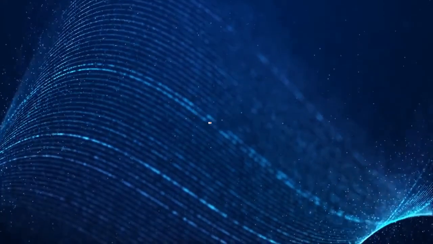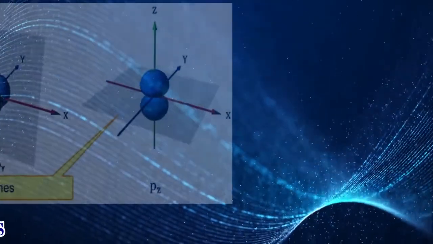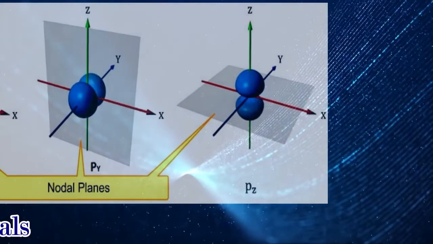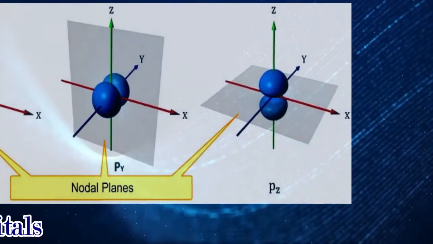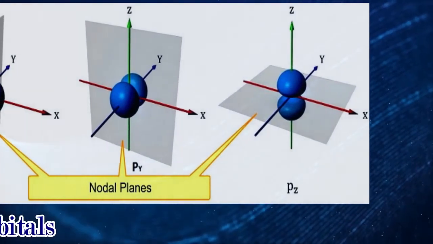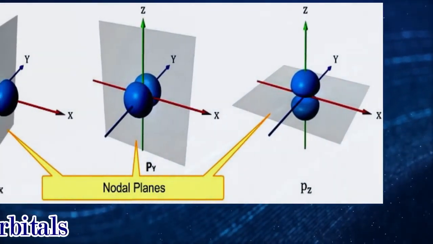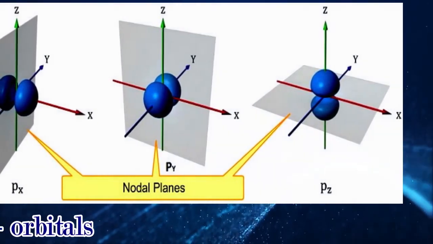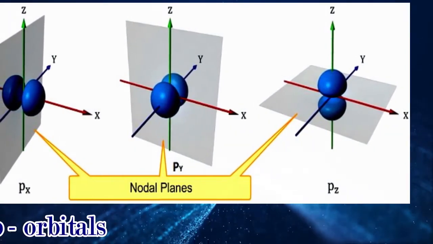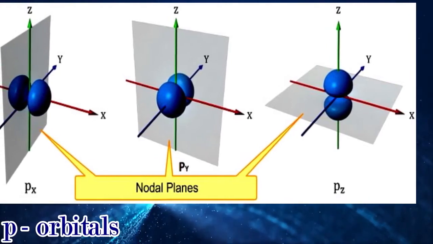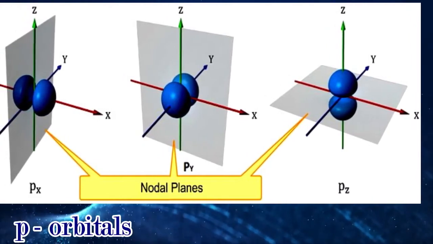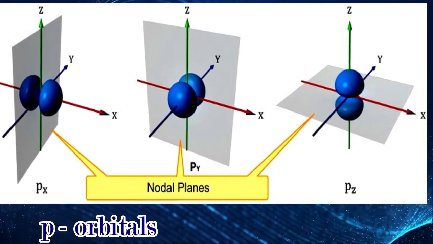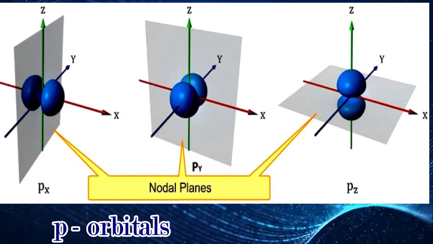Moving on, if we go for the p orbitals, we know that there are 3 p orbitals along the 3 axes: one is px, another is py, the third is pz. If the p orbital is along the x-axis, it is called px. If it is along the y-axis, it is called py, and if it is along the z-axis, it is called pz. The shape of p orbitals is dumbbell. That means one lobe will be in the positive direction and another lobe in the negative direction along the axis.